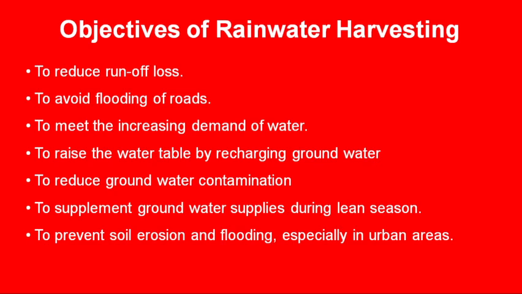Another objective could be to meet the increasing demand of water, because this harvested water can be used in the houses for different purposes such as cleaning the utensils, and it can also be used for the toilet flush, even for bathing and washing the clothes. So for different purposes we can use this rainwater after filtering it.